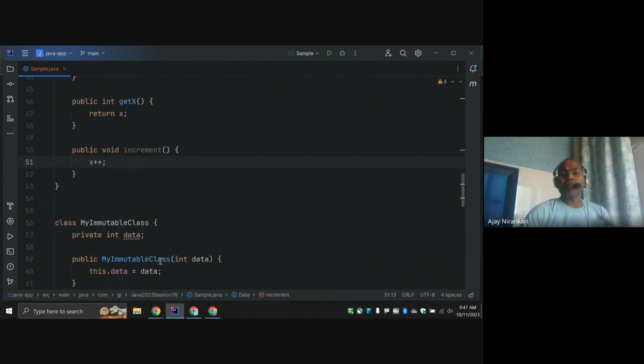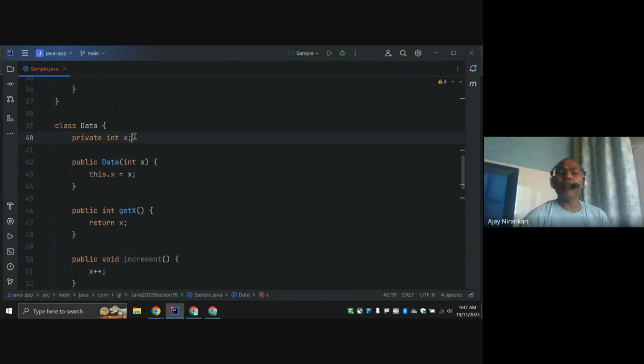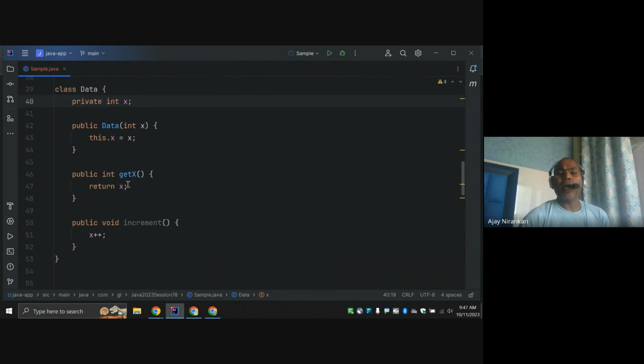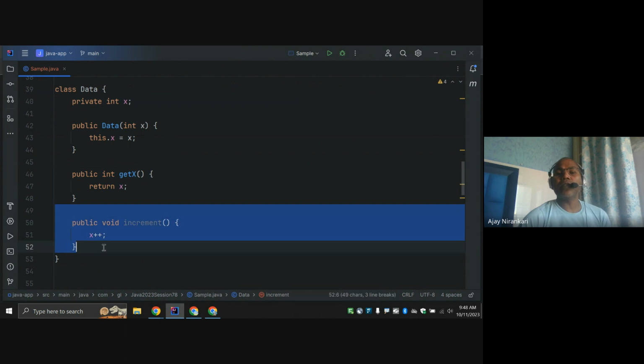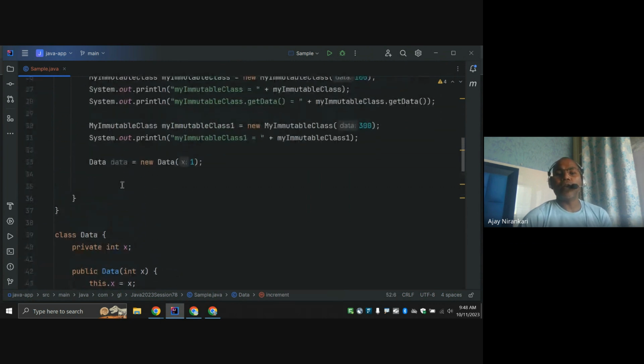So we have one such class. It has one value and two methods: one gets the value, and one increments the value.